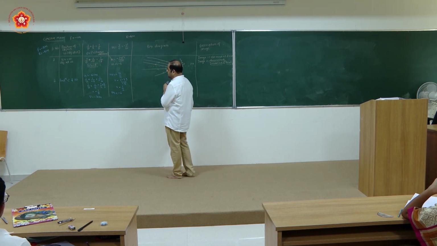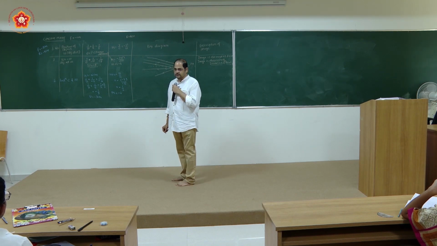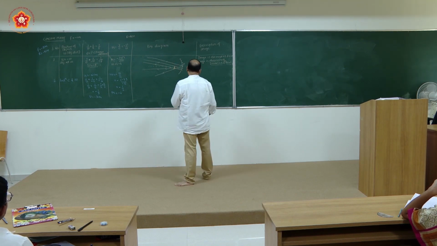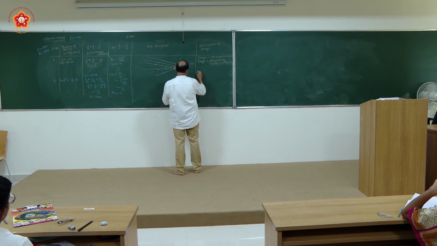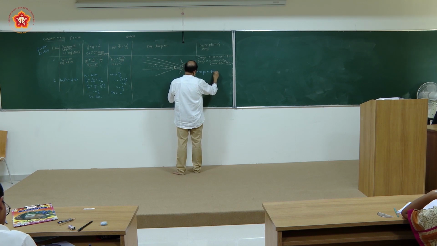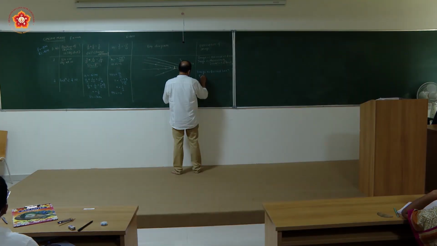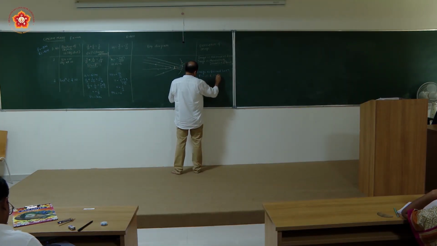So if you are having the image that will be lying between focus and center of curvature, you will be able to write down: image is formed between focus and center of curvature.